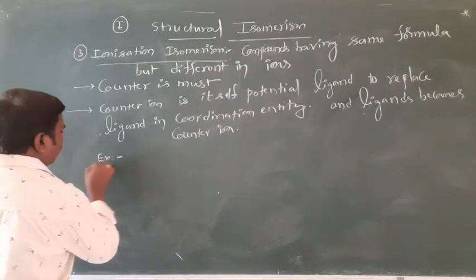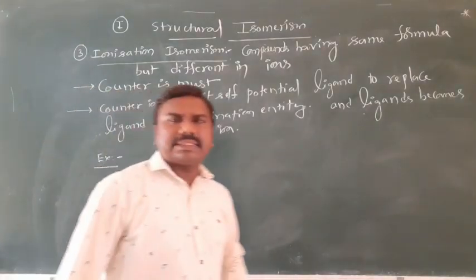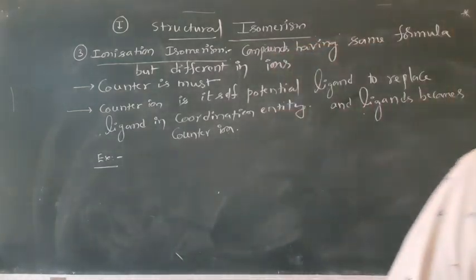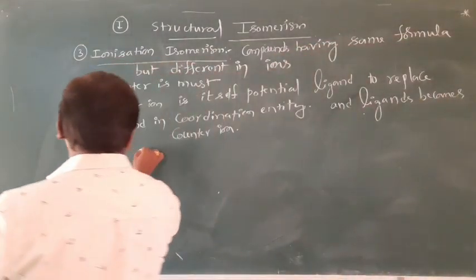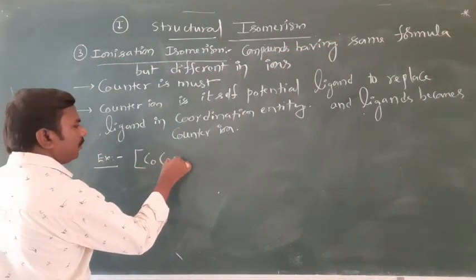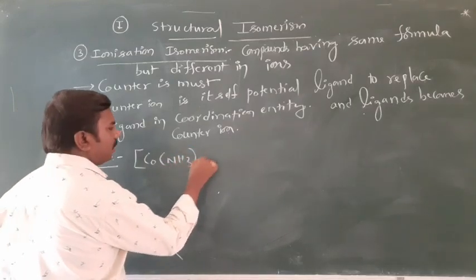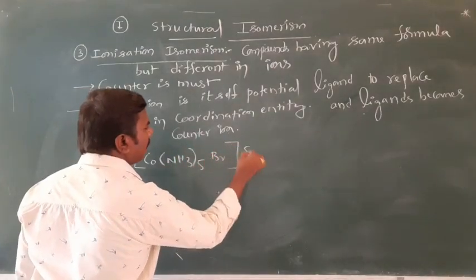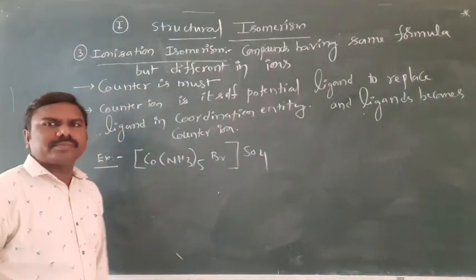A very simple example, cobalt complex: [Co(NH3)5Br]SO4.